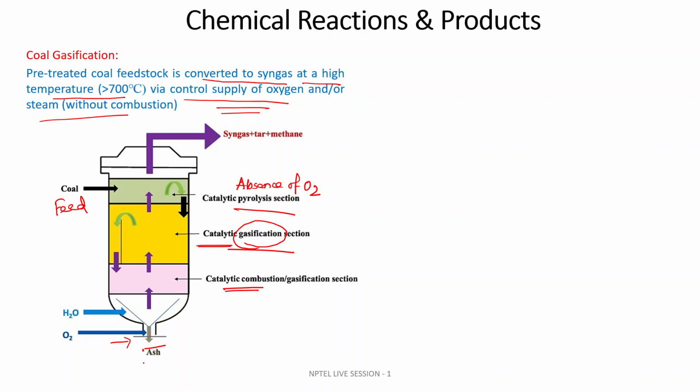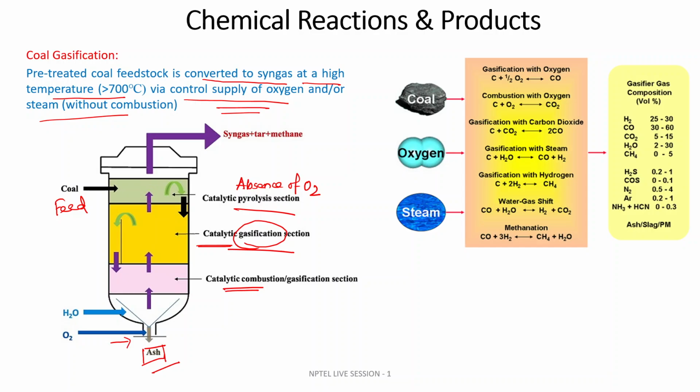And at the bottom, you will be collecting ash. In the combustion section, you will be producing ash. So this state of reaction occurs in the coal gasifier. You can see there is not a single reaction occurring, because you are getting syngas, tar and methane. So there are a whole lot of chemical reactions involved in the coal gasification process.